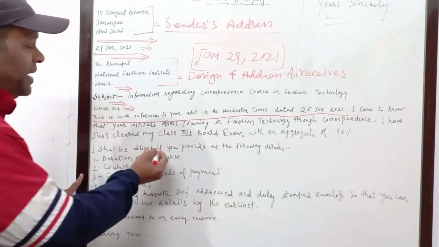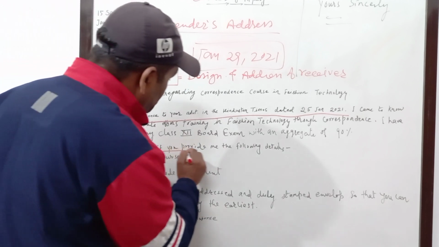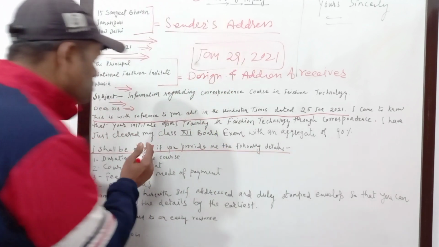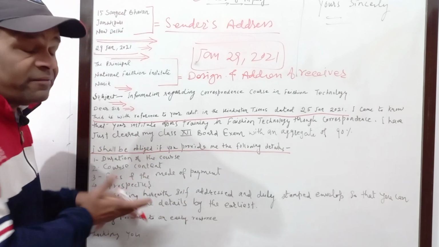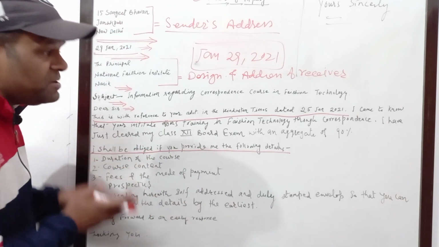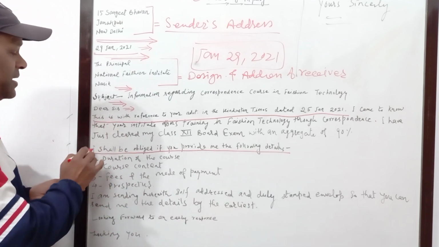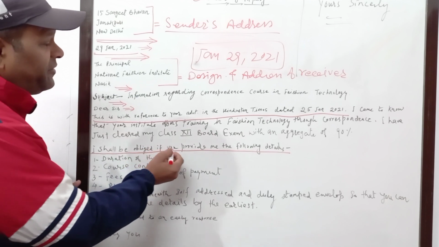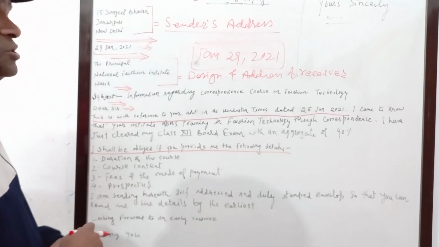I shall be obliged. This line also you remember. I shall be obliged if you provide me the following details. So what are the details that you are willing to know? That must be provided, that must be given. So for that you can write this particular line, I shall be obliged if you provide me the following details. Got it? What are the details you want?